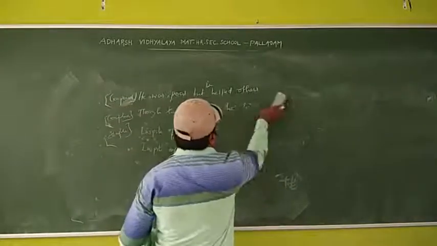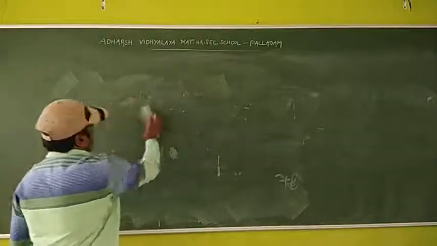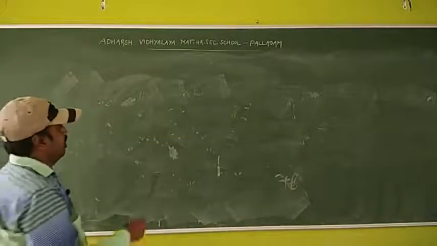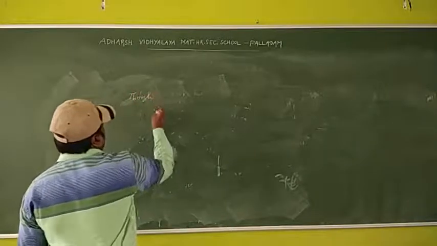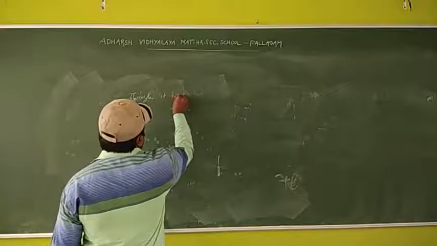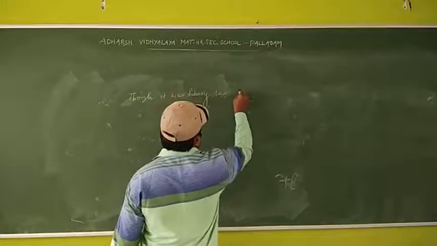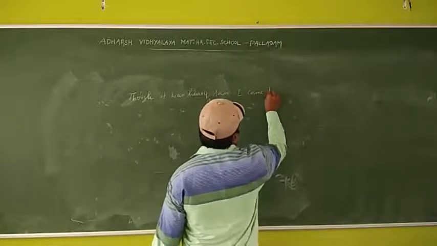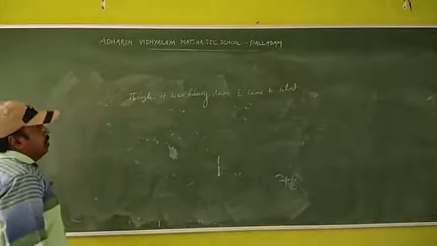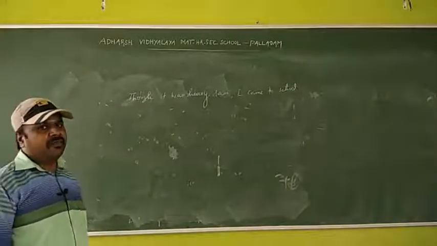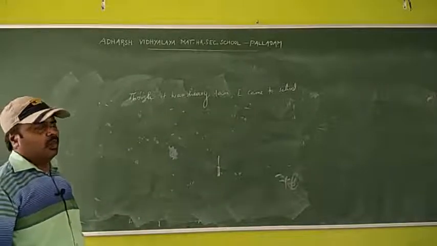In this type, one more is there. Okay, though it was heavy rain, I came to school. Though it was heavy rain, okay, I came to school.